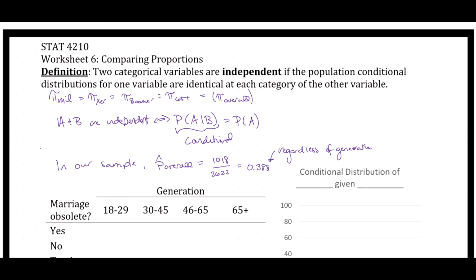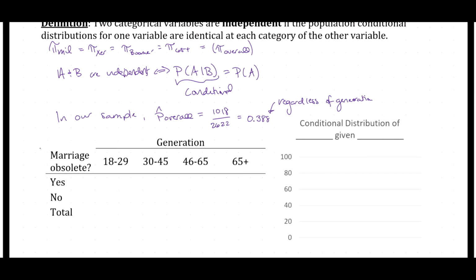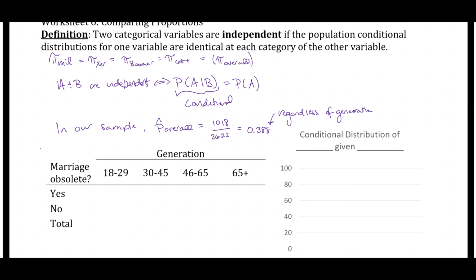So if A and B are independent, that is, if marriage views and generation are independent, then we would see something in our sample that looks like this. 38.8% of millennials would believe that marriage is obsolete. 38.8% of Gen Xers would believe that marriage is obsolete.